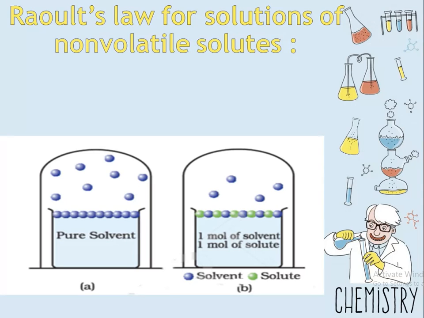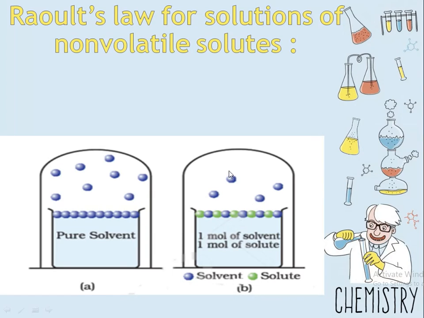For this, observe this diagram. In figure A, the solvent is volatile, right? When we add a non-volatile solute, it does not evaporate and does not contribute to the vapor pressure. Means the evaporation of this non-volatile solute will not take place.